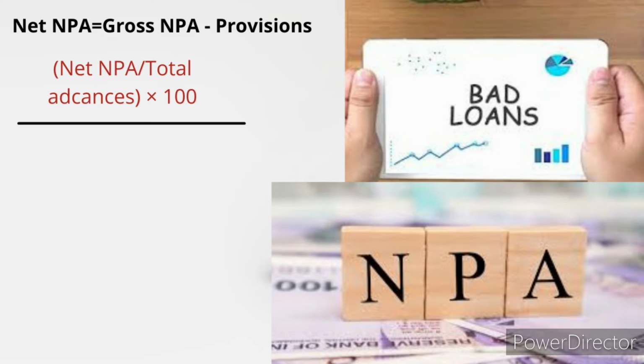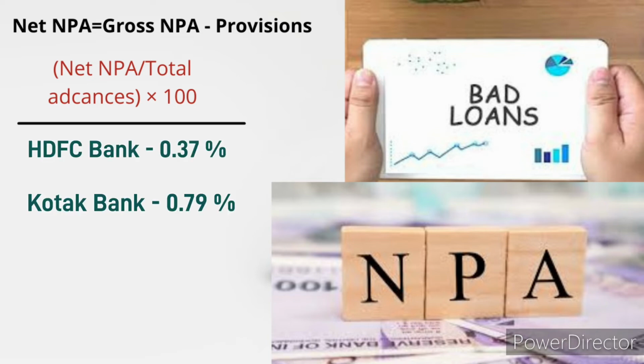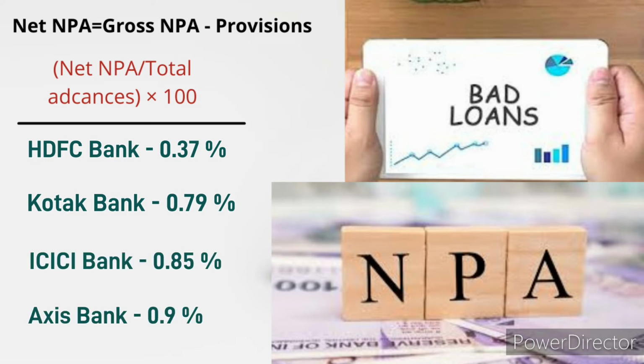To calculate this is very simple. We will take the previous example only. In the previous example, we considered 100 rupees as gross NPA. So, gross NPA minus provisions. Provisions made is 60 rupees. So the remaining is 40 rupees. So 40 rupees is the net NPA, the actual loss for the bank.